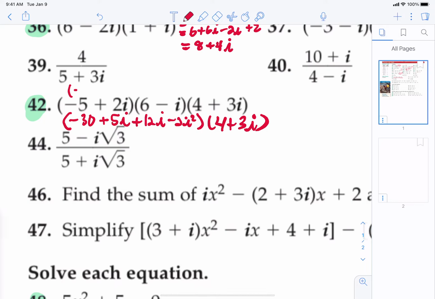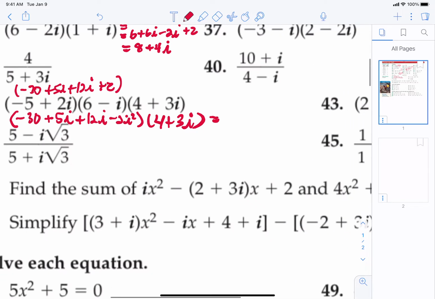Okay, so that is really negative 30 plus 5i plus 12i. Now remember what happens. That i squared becomes negative 1, multiplies whatever it's touching by negative 1, so negative 2 times negative 1 is plus 2. And so that really is going to end up being negative 30 plus 2 is negative 28. 5i plus 12i is 17i. And now we still have that 4 plus 3i we've got to deal with.